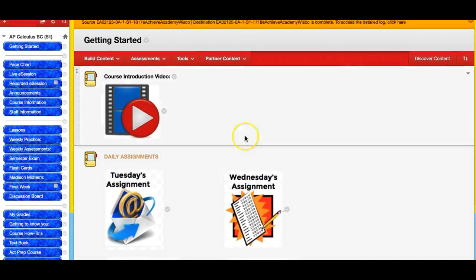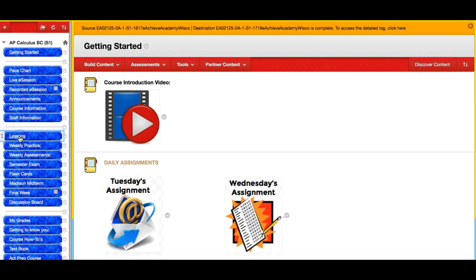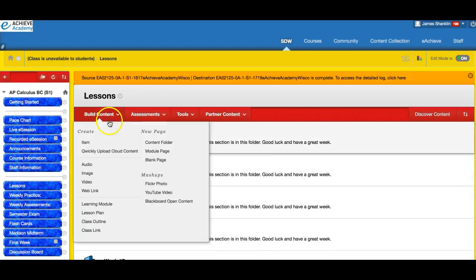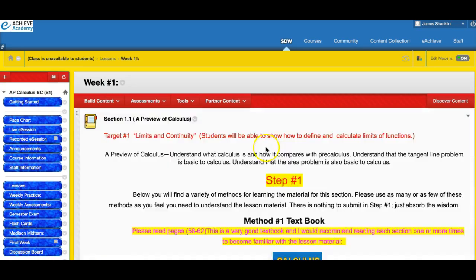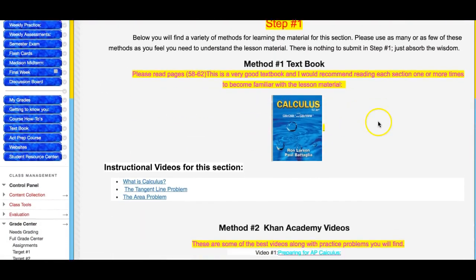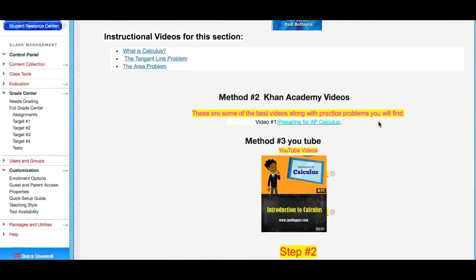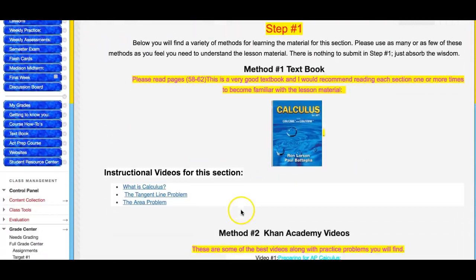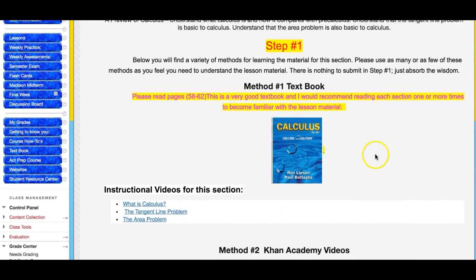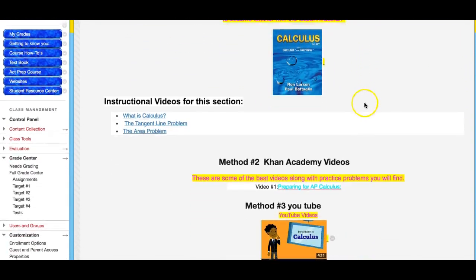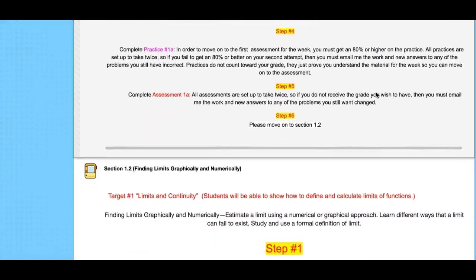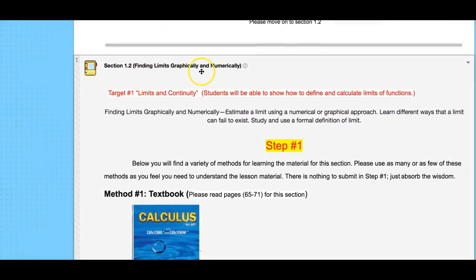So every week you will go into the lesson button, and each week there is a weekly folder that has all the material. So click on week number 1, and you will see all the material that you could use to learn the material here. Okay, I'm missing a few videos here. I'll have to go back and put those in. But section 1.1, really, I think we're on section 1.2, finding limits graphically and numerically.